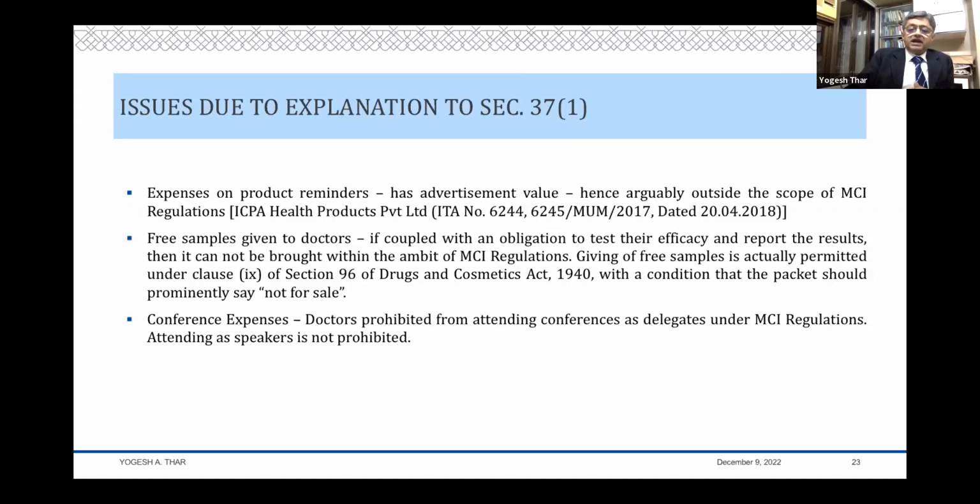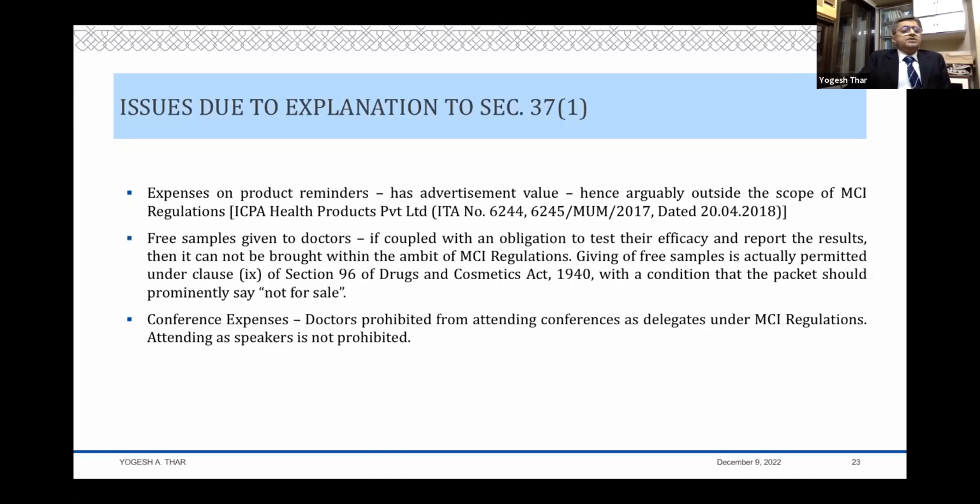At the same time, you have certain earlier decisions where they say that these are only product reminders, only advertisement value, and therefore not in the nature of benefit. They fall outside the scope of the MCI regulations and so on and so forth.